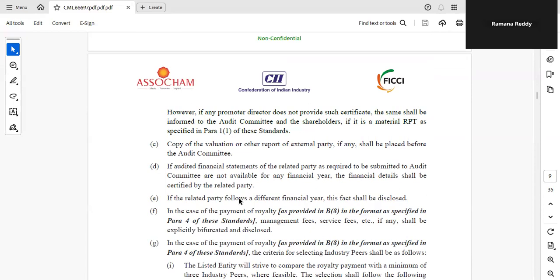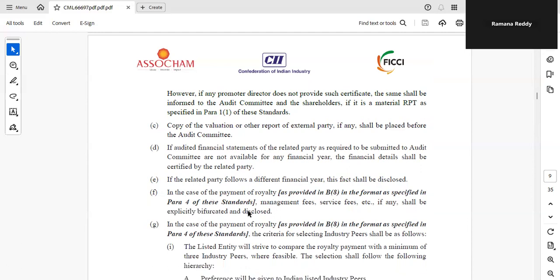This is the solution given. If the related party follows a different financial year, then the fact shall be disclosed. In case of payment of royalty, there are certain disclosures as per the format. Management fee, service fee, etc. have to be explicitly bifurcated and disclosed. You cannot simply say this is X amount for royalty. No, you have to give all the details. Even in that royalty, what is the management fee, what is the service fee? If any headings are there, then that bifurcation has to be given.